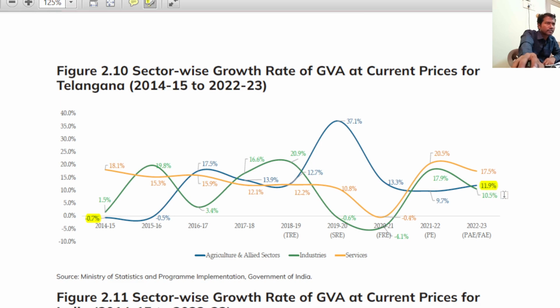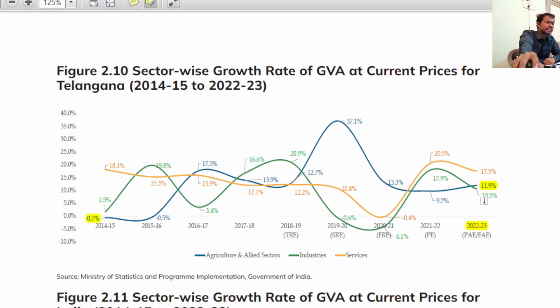Telangana's, this is important. These three figures are important. What is Telangana's agriculture sector growth rate of GVA in 2020-23? Answer is 11.9%. The question can be asked directly also, but we need to understand one point here. Telangana had only minus 0.7% at the time of state formation. Now it is 11.9%. Thanks to the efforts of the government, because it's a tremendous progress. Now it is 11.9%, right?